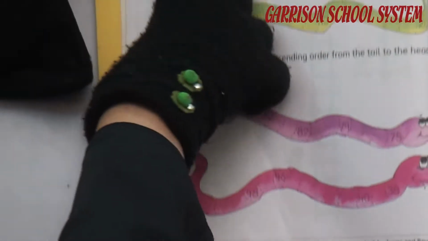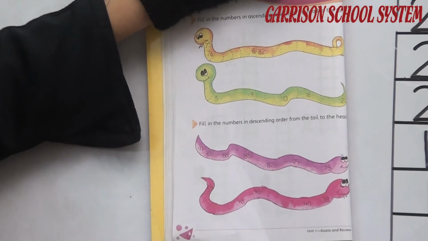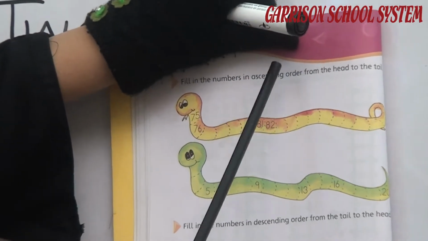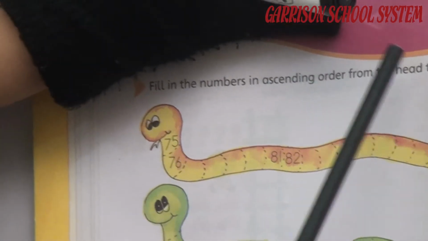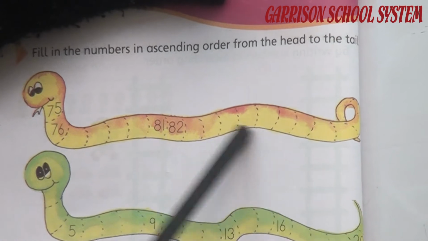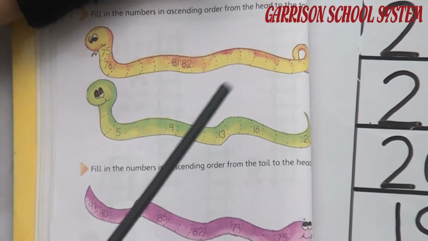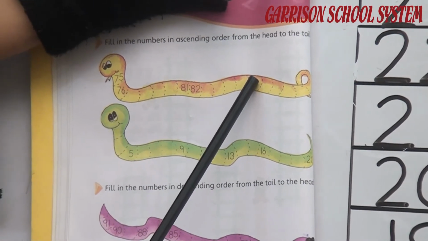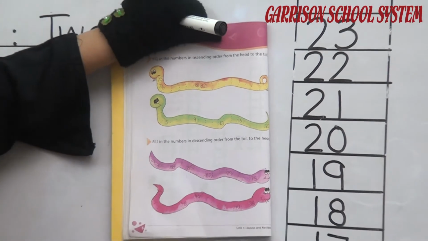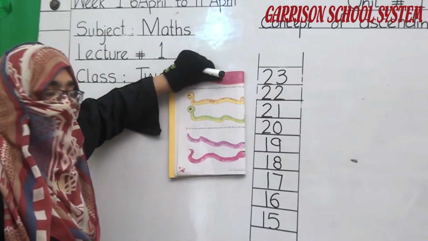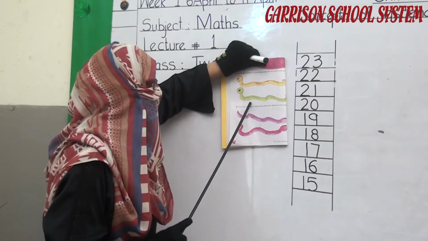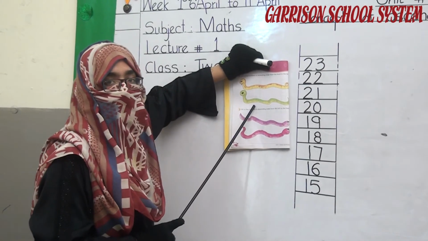First we read our statement. What is our statement? Fill in the numbers in ascending order from the head to the tail. Here are 2 colors of snakes, in yellow color and in green color. It's a concept of ascending. As I told you before, what is the ascending number? Ascending means move from lower number to higher number. Okay students, these 2 snakes we have done with the same concept.